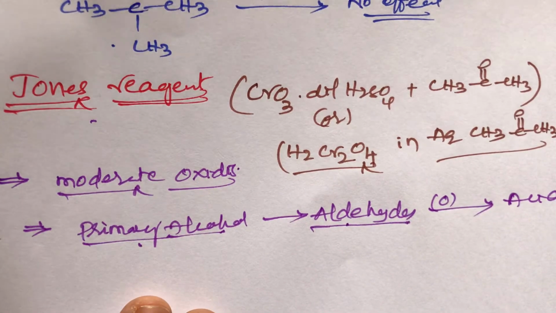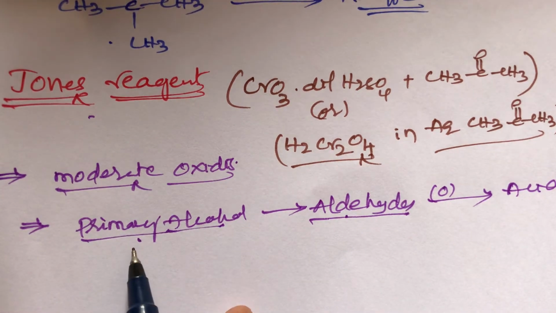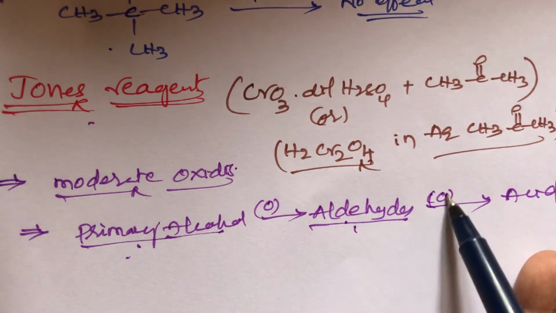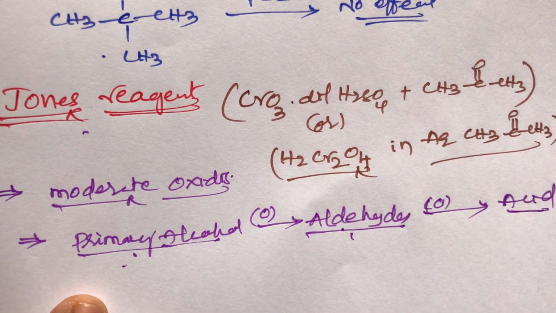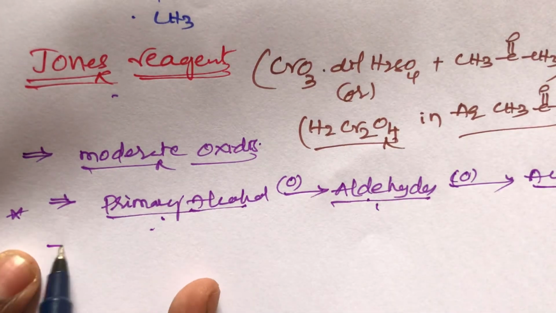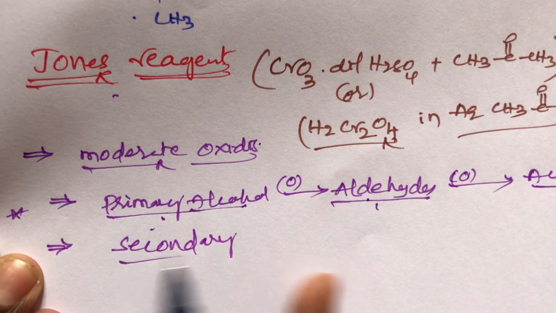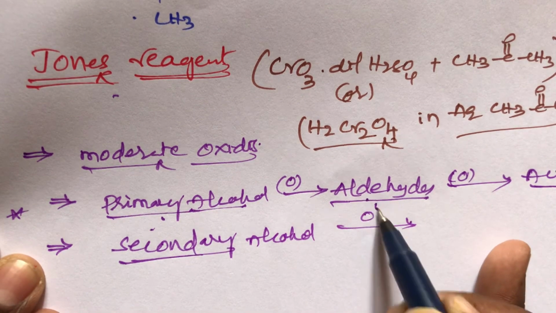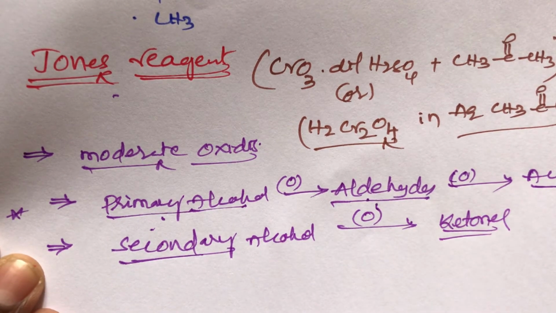Jones reagent is a moderate oxidizer. It can oxidize primary alcohols and secondary alcohols. Primary alcohols on oxidation with Jones reagent give aldehydes, and aldehydes on further oxidation give acid. This is very important, student. But Jones reagent can also oxidize secondary alcohols. Secondary alcohols on oxidation with Jones reagent give ketones. This is a simple trick, student.